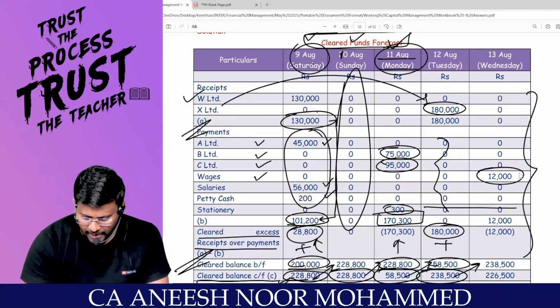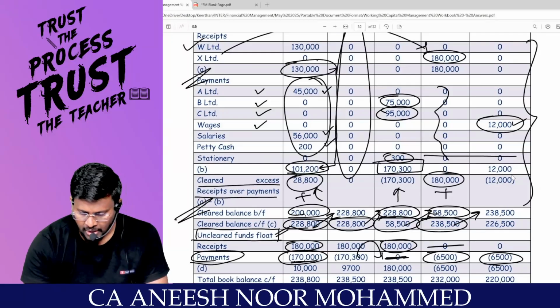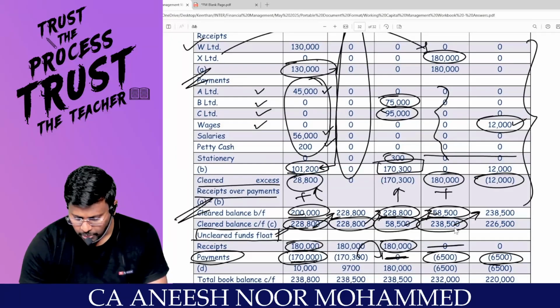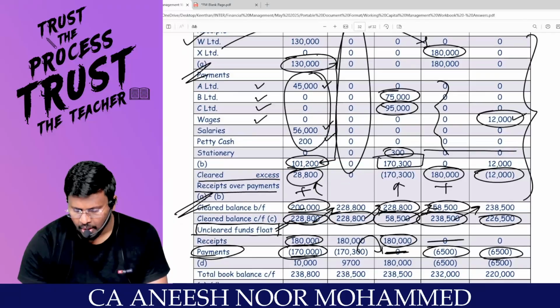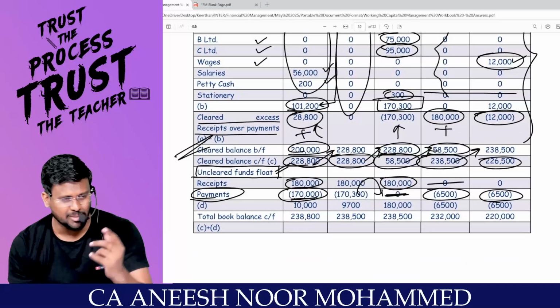From that wages we made 12,000 payment. Total 12,000 gone out. So from 2,38,500, if 12,000 gone out, 2,26,500 is the cash balance. This is simply the cash account.